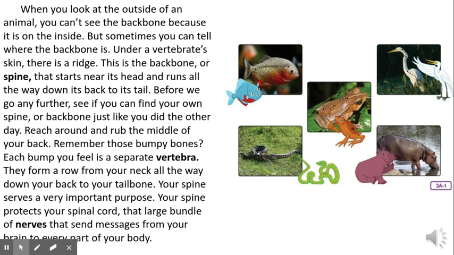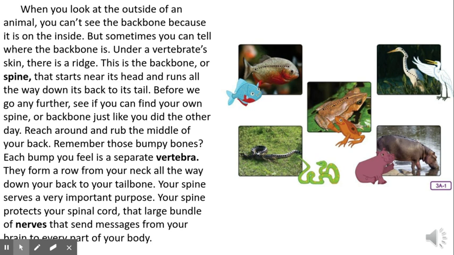When you look at the outside of an animal, you can't see the backbone because it's on the inside. But sometimes you can tell where the backbone is. Under a vertebrate's skin, there's a ridge. This is the backbone or spine. So look at this picture and you can see where the spine would be on these animals. It starts near its head and runs all the way down its back to its tail.